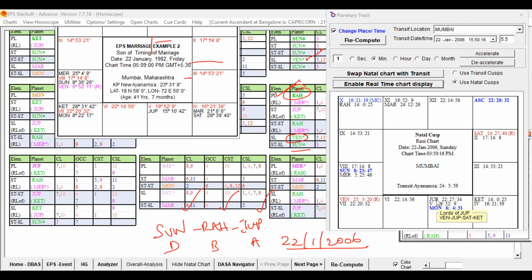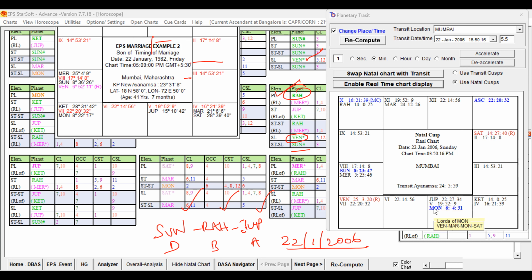Jupiter in the sign of Venus, our favorable key planet, and in the star of Jupiter itself, another favorable key planet, 7th lord, and representing Ketu also, and Jupiter in the star of Jupiter and sub of Saturn. Saturn is the primary cuspal sublord key planet. So the transit of Jupiter is also supportive. Jupiter, Sun and Rahu, that is Dasa Bhukti Antara, are also supportive.